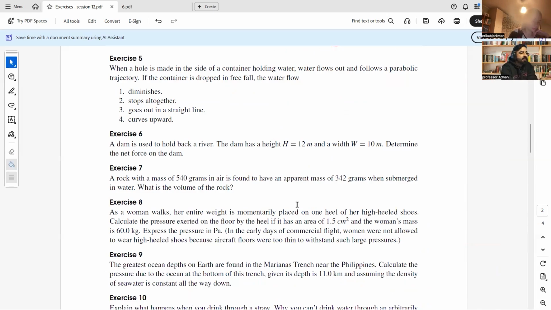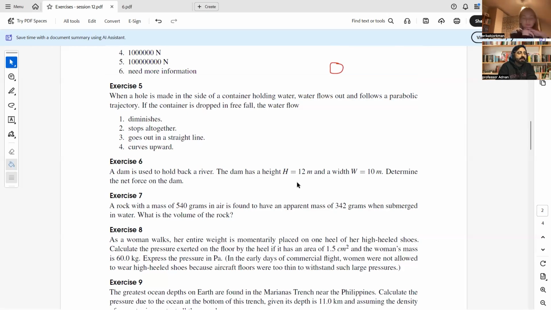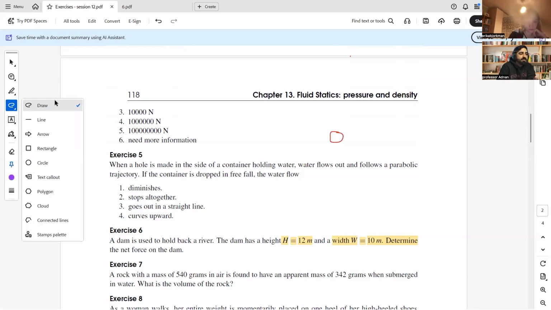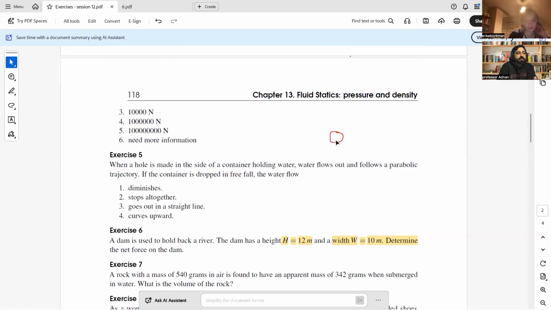Okay, we have exercise 6. A dam is used to hold back a river. The dam here has height 12 meter and width 10 meter. Determine the net force on the dam. We have to determine the net force on the dam. Okay, a dam is actually some type of big container without a roof,